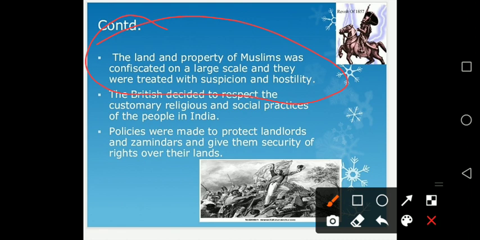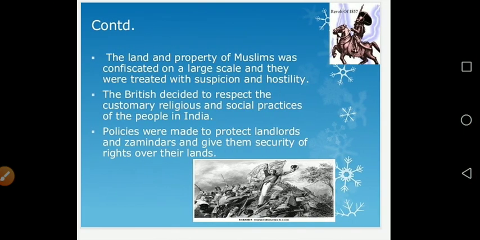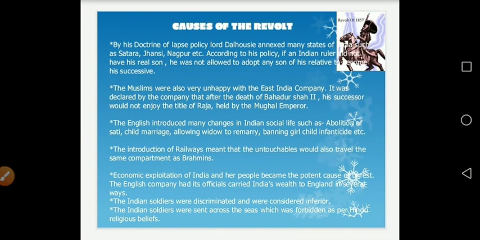The British decided to respect the customary religious and social practices of the people in India. They said that now they will not interfere in Indian society. Policies were made to protect landlords and zamindars and give them security of rights over the land.